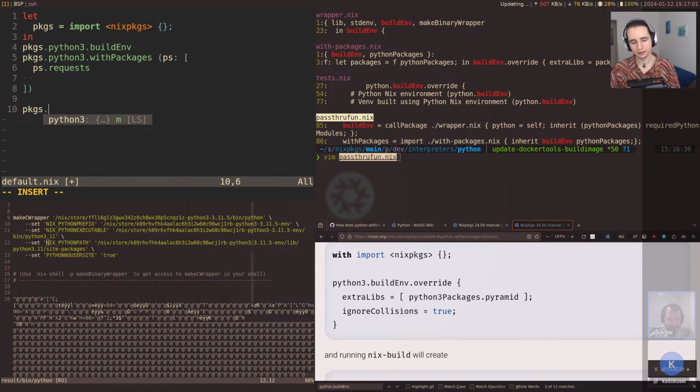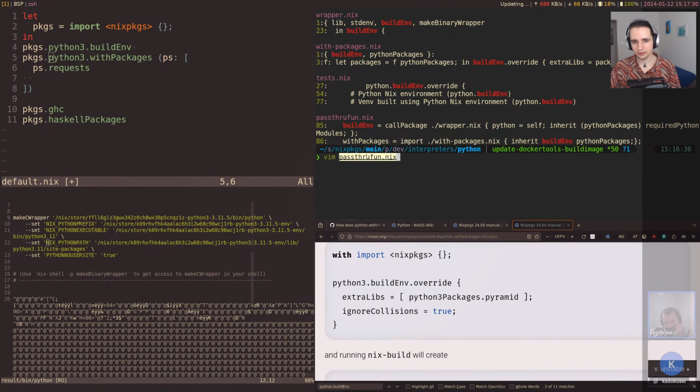You have, for example, Haskell or GHC rather, then you have packages.haskell packages, which are kind of separate, or there's also packages.haskell. I believe then the version, and then the .packages or GHC, something like this.